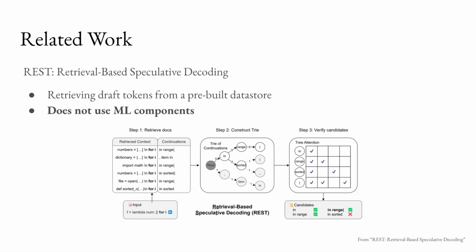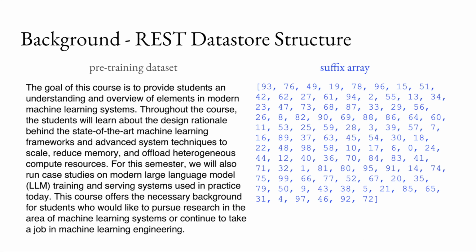However, a limitation of REST is its memory efficiency due to the large size of its data store. The volume of stored context and their continuation imposes significant memory requirements. REST's data store simply stores an entire pre-training dataset, which is essentially a big chunk of tokens. They then build another data structure on top of it called a suffix array, shown in blue here. REST stores the pre-training dataset as is, which takes a lot of disk space and is the problem we tried to tackle.